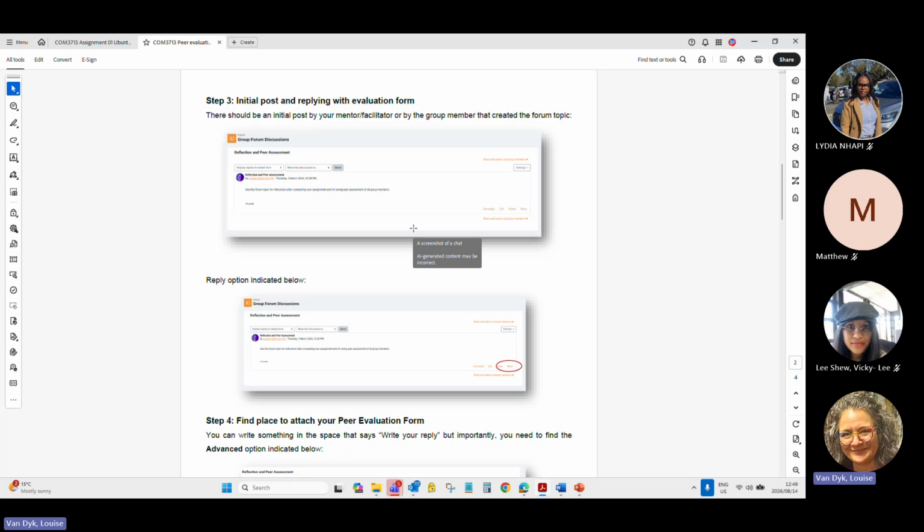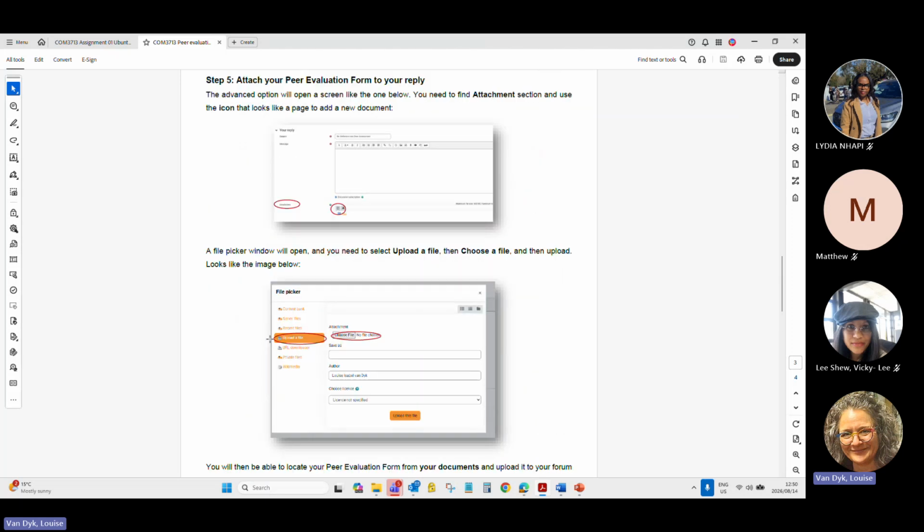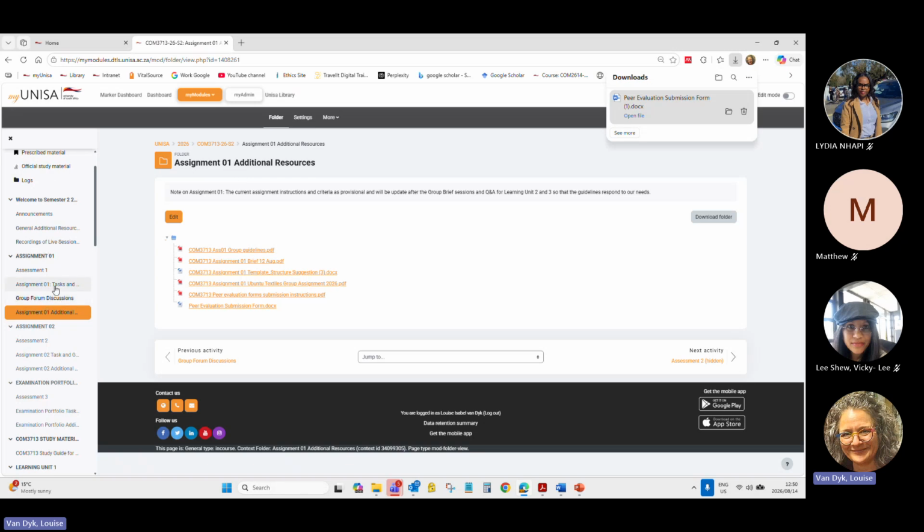Then for me, I find it the easiest to make an initial post and then for everyone to use the reply function to submit below it, on the same comment. But if you have a forum topic, you could create separate posts under it too. It doesn't matter. I must be able to find those forms, all of them. And the easier I can find them, the more sure you are of them being submitted.